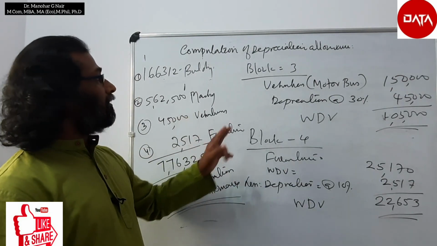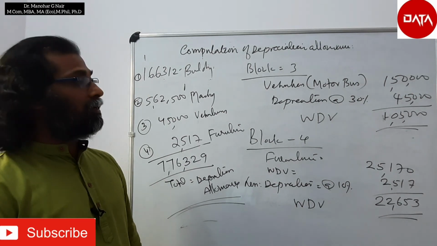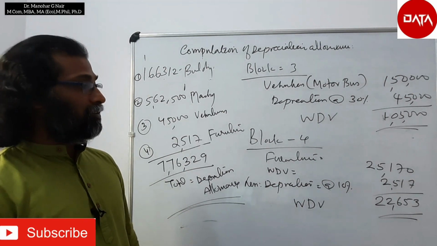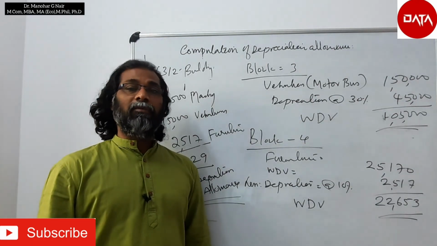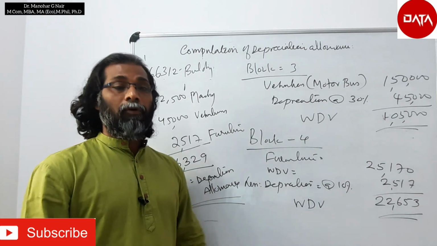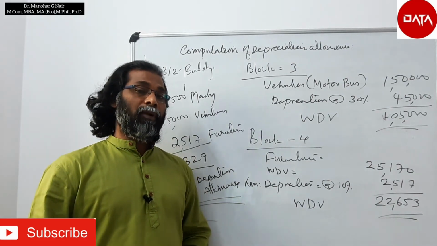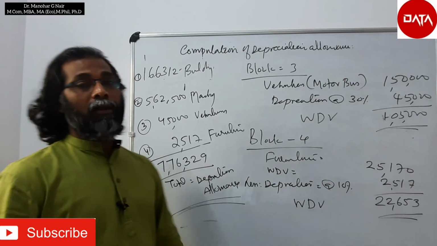So it is calculated. And the third one is vehicle or motor bus. It is 30% rate of depreciation. So it is one block of asset. And the last one is furniture, that is also single block of asset. So we considered all these assets into 4 blocks and we classified and applied the rate of depreciation and we arrived at the total depreciation allowances.